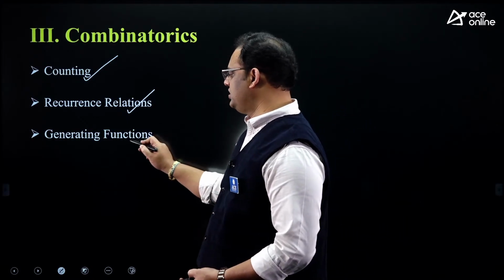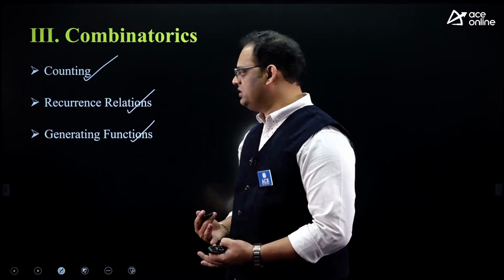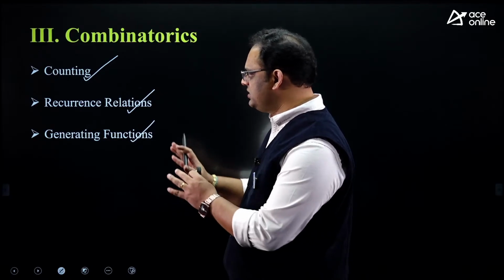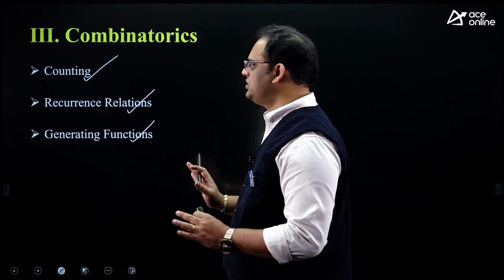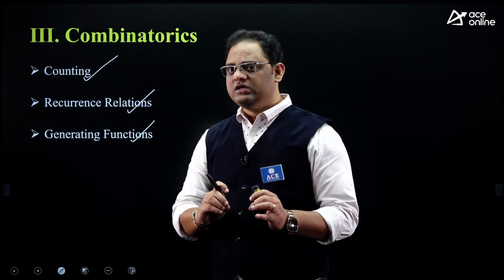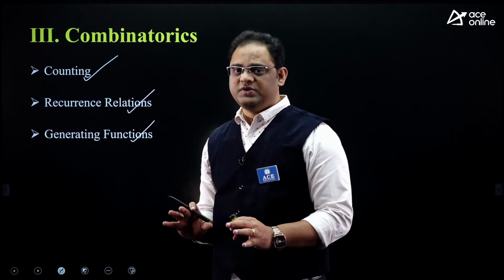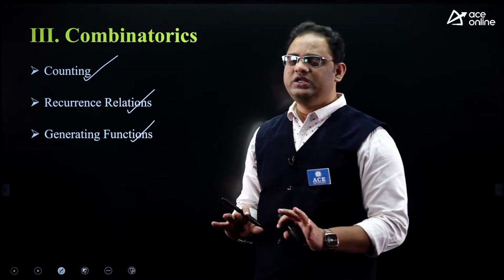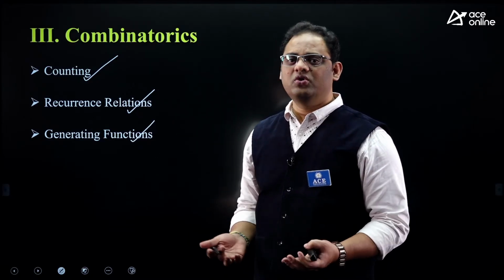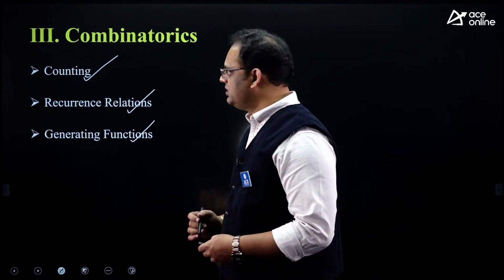And generating functions, where they ask the closed form of the given generating function. We already discussed such things about combinatorics. In counting also, there are questions like the pigeonhole principle, Euler function, and derangements. So don't leave such areas. That is the easy area, you can easily score from it. Don't leave those areas. Okay? Yeah, fine.